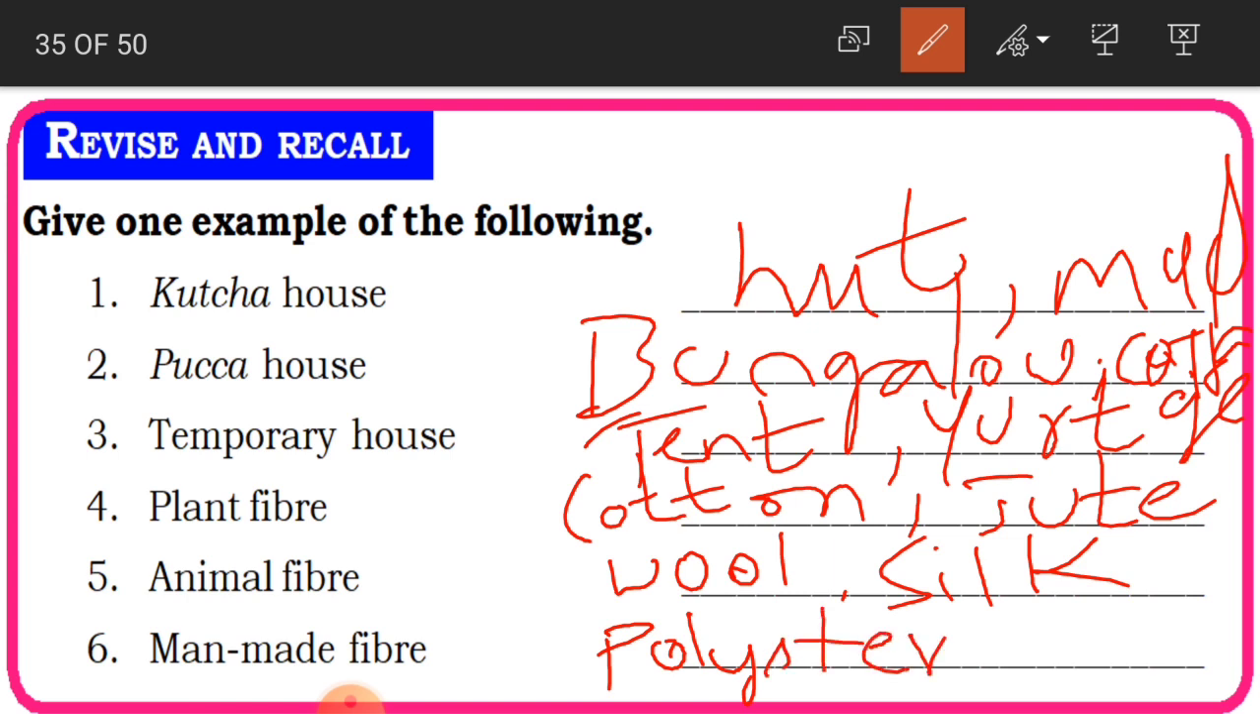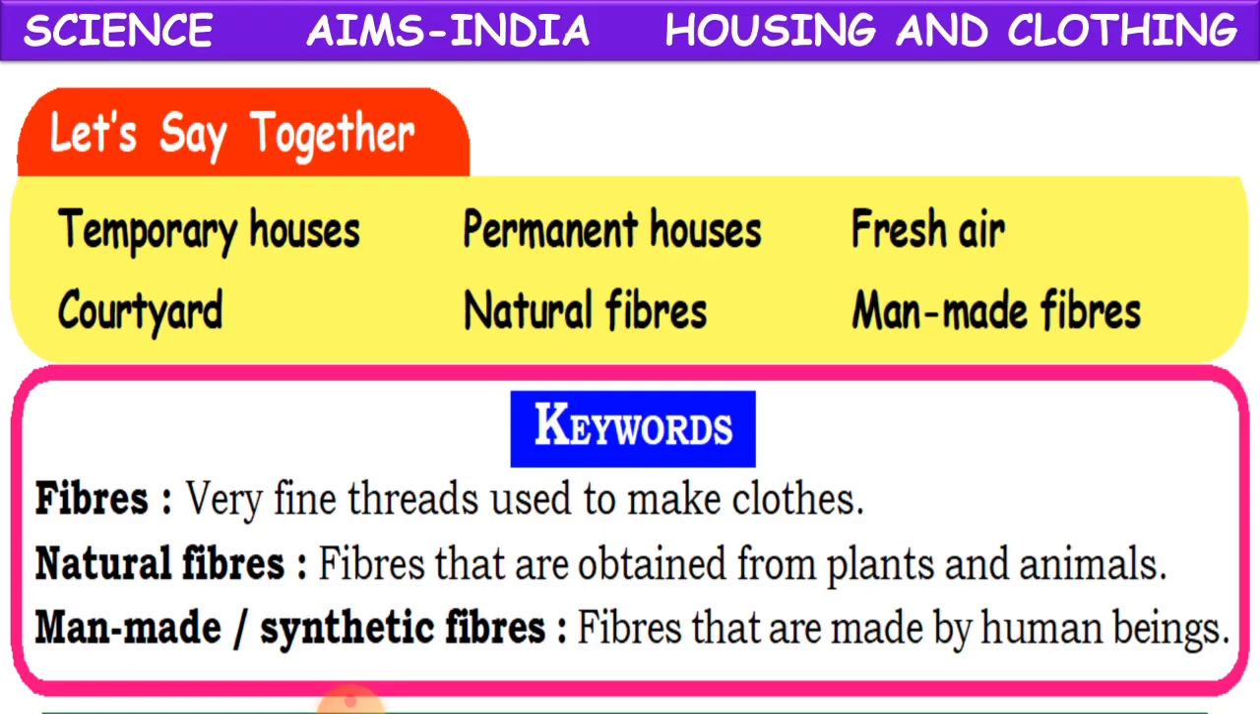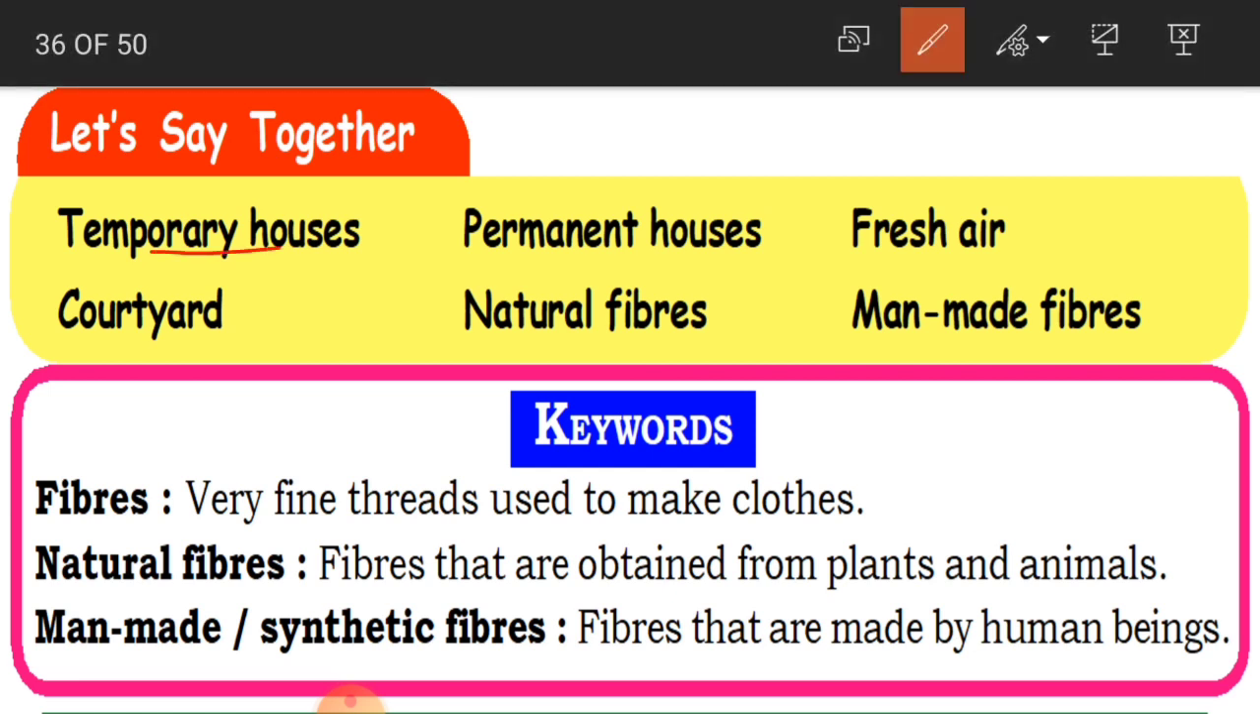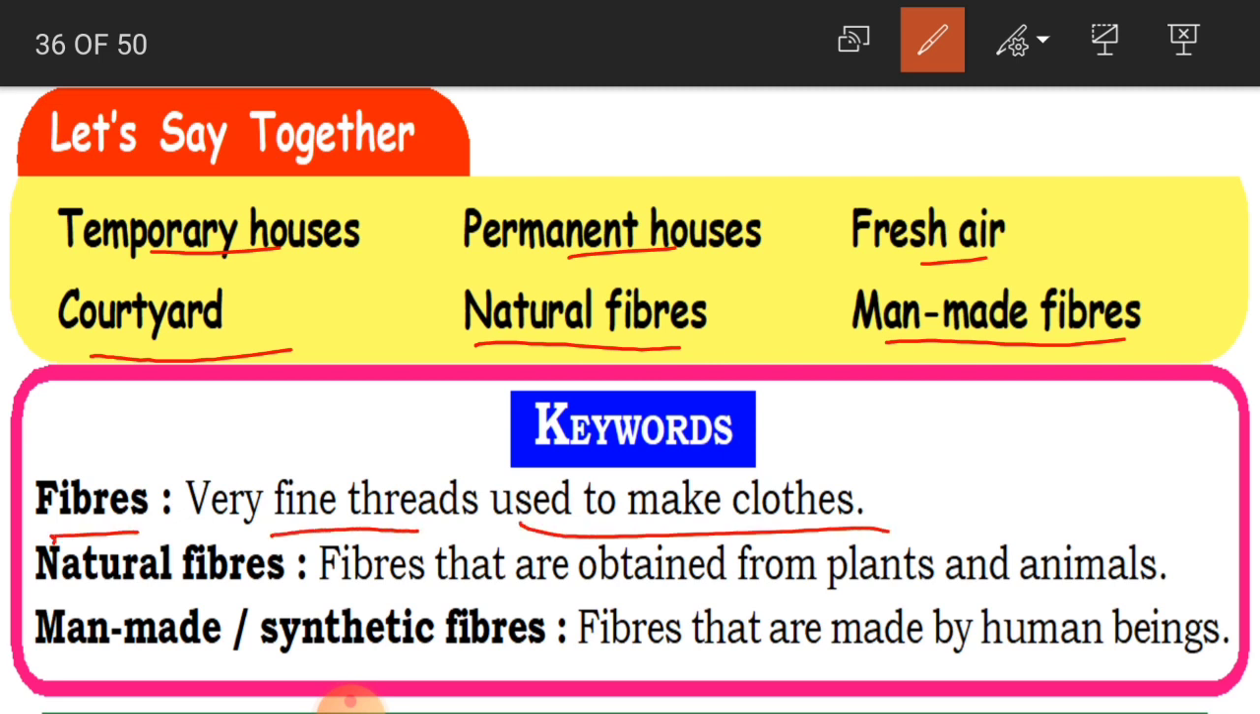Which is made by human beings. No. So this is nothing but nylon or polyester. Clear, children? Yes. Now here, if you see, let's say together. So here we have some words which are related to our lesson, like temporary houses, permanent houses, fresh air, courtyard, natural fibers, man-made fibers. Okay. And again, what are fibers here? Very fine threads used to make clothes.